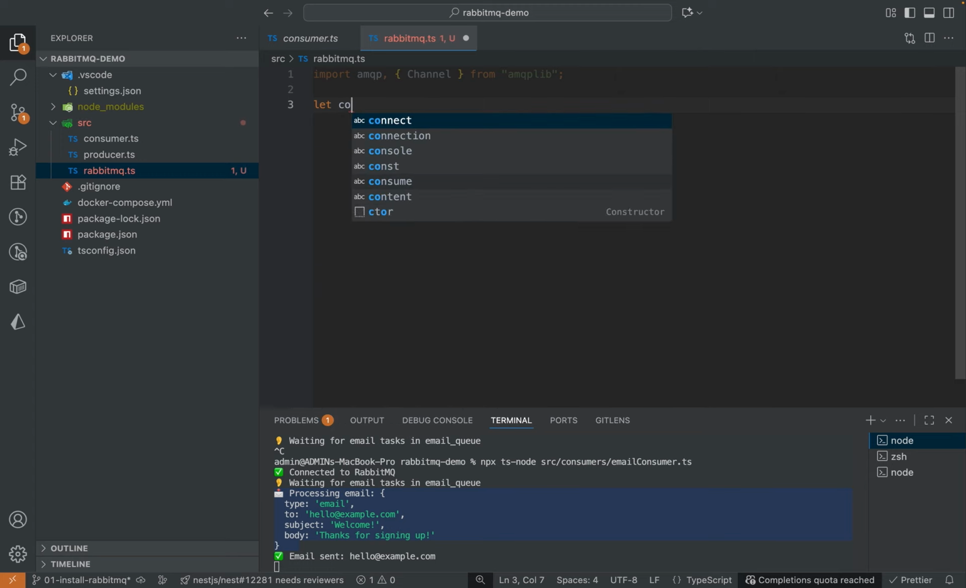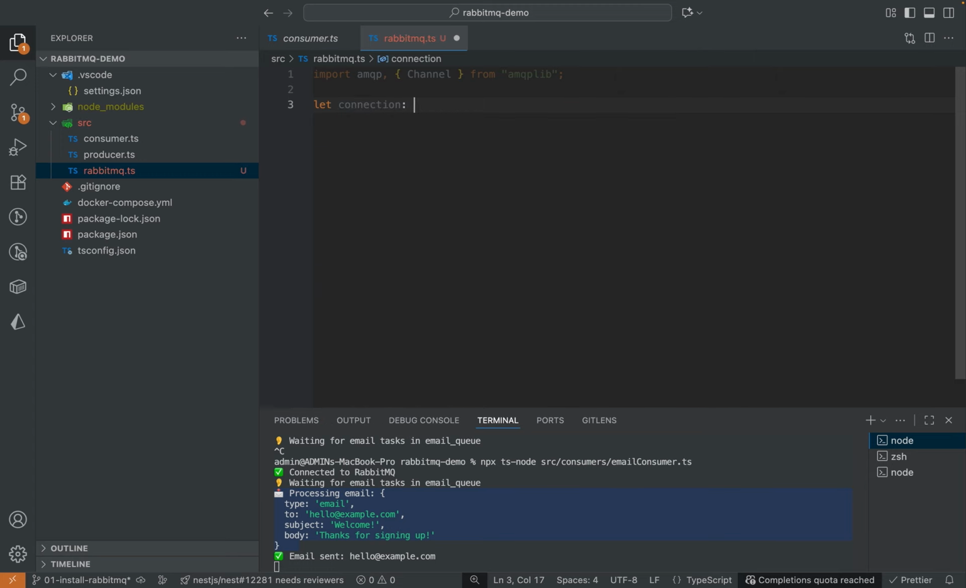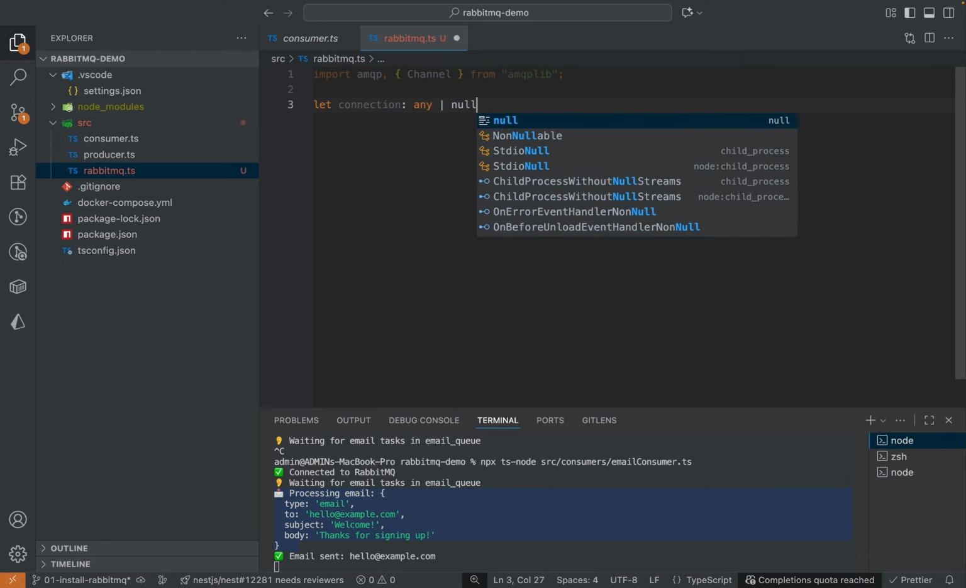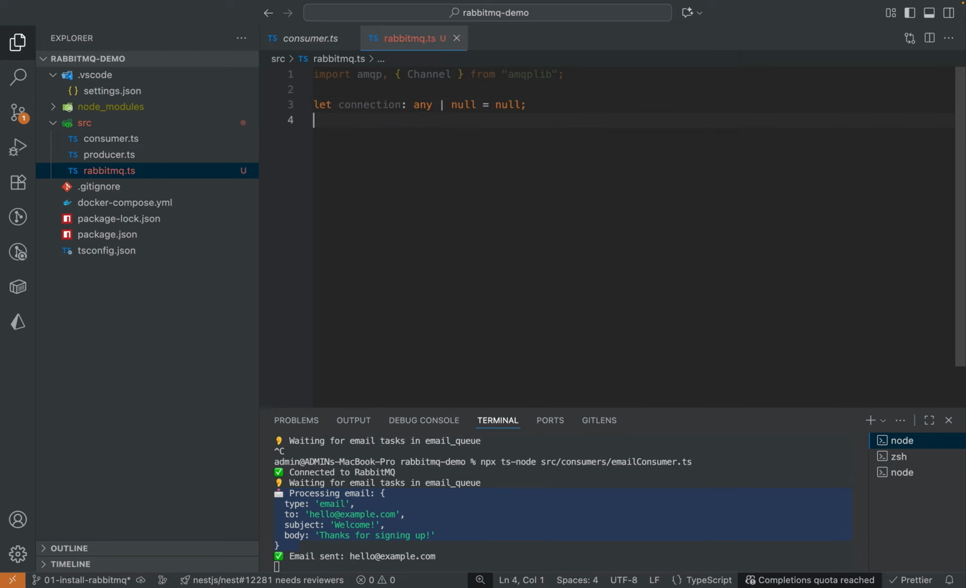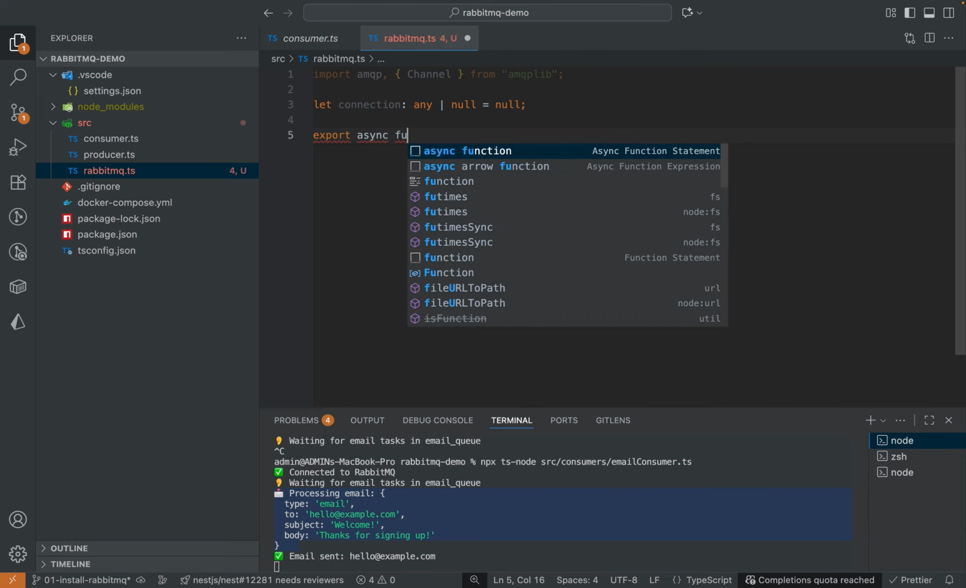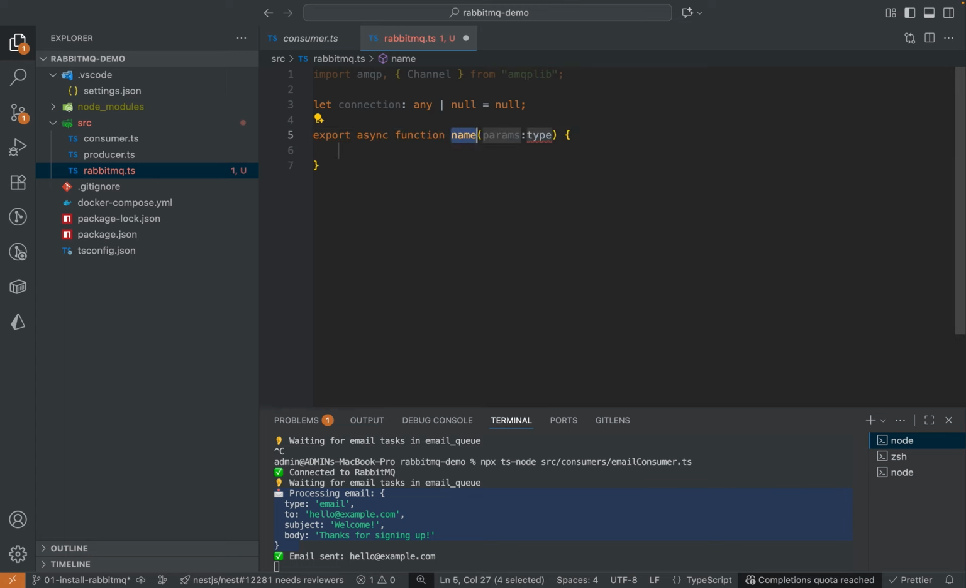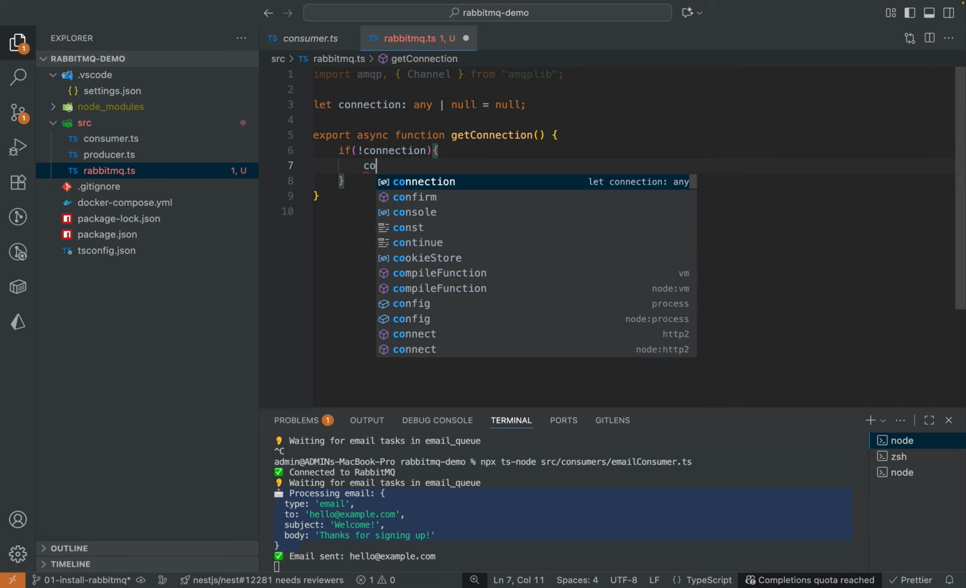Let's create the connection object. I tried to get this connection type, but it is not working. That's why I'm using the any type here. By default, it's null. I would like to export this function. The name should be get connection. I don't need to provide any params here. By default, connection is null. If there is no connection, then you should create the connection.